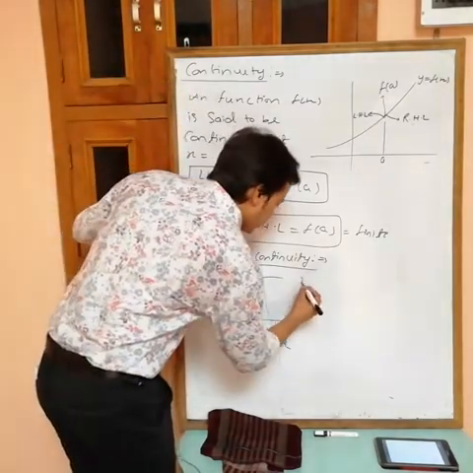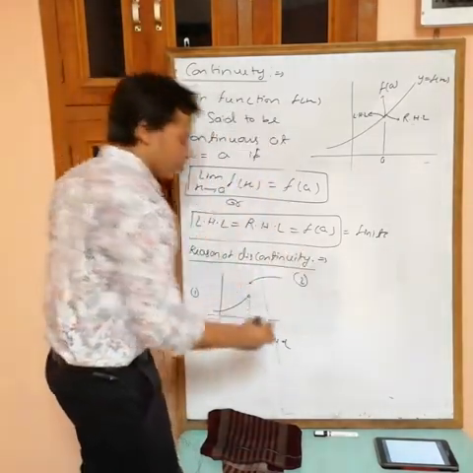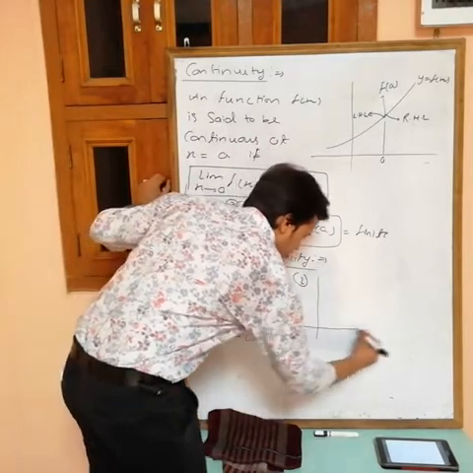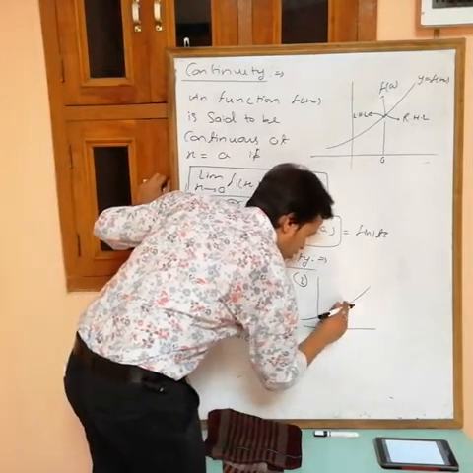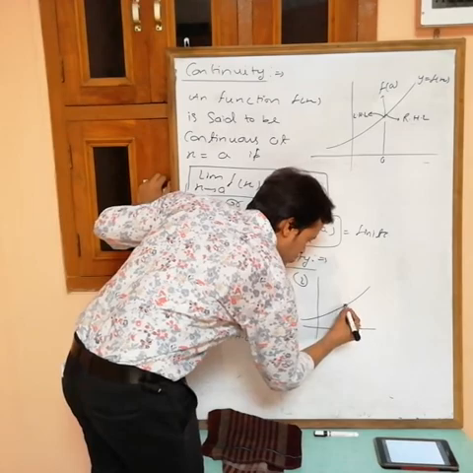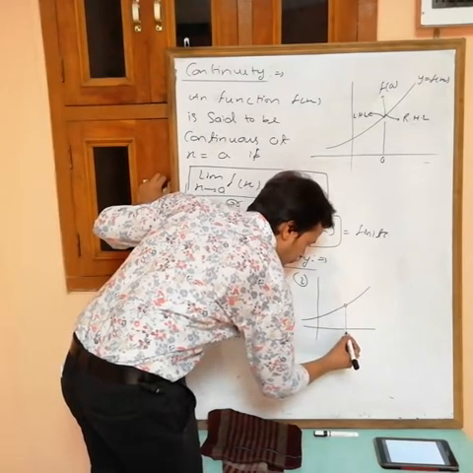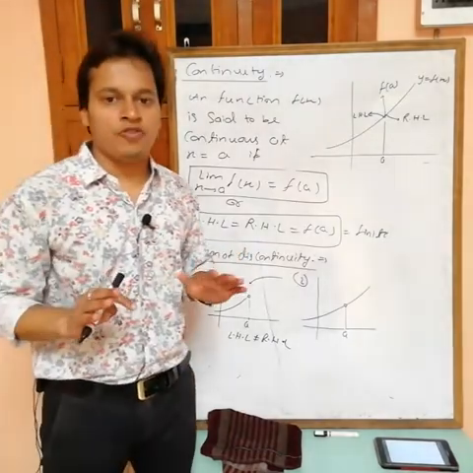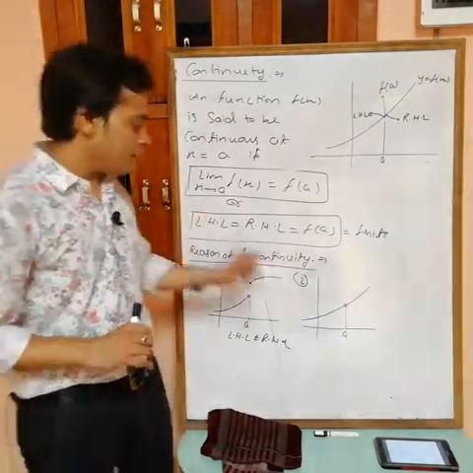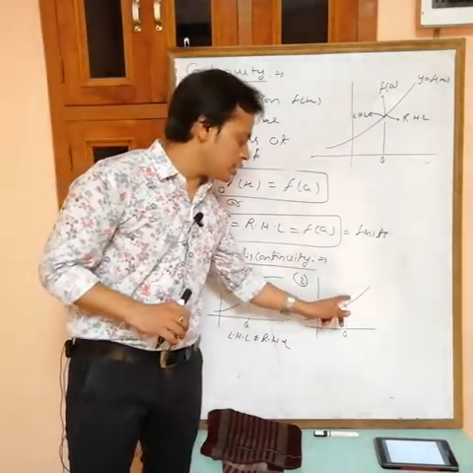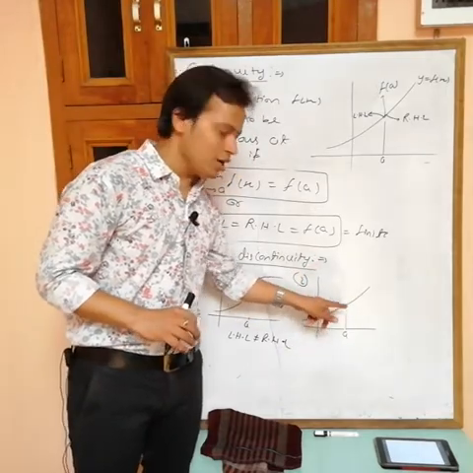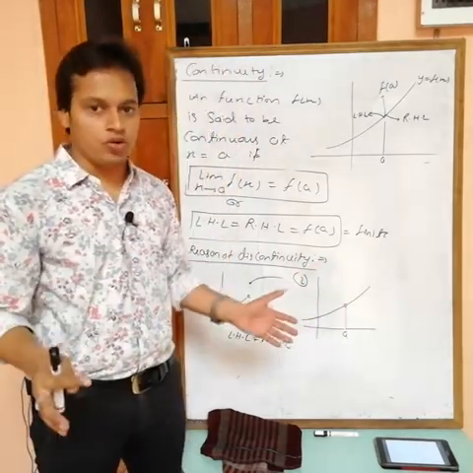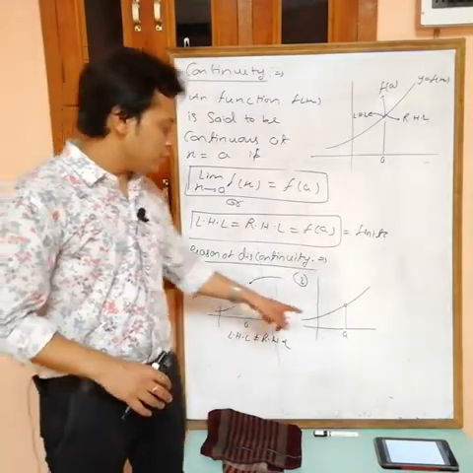First reason. Second graph. Now suppose the limit exists. Suppose I am taking this graph where at x equals a we have a white hole. A white hole means f(a) does not exist. Again this is not continuous at x equals a, because this is a break.